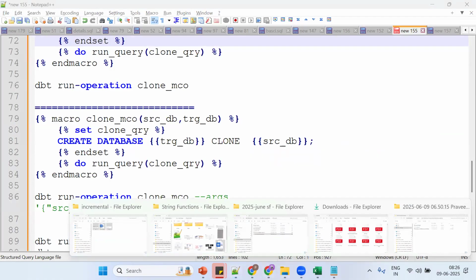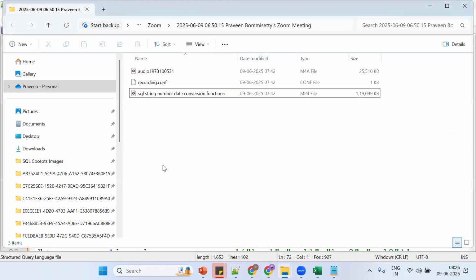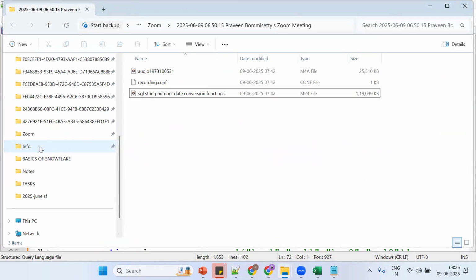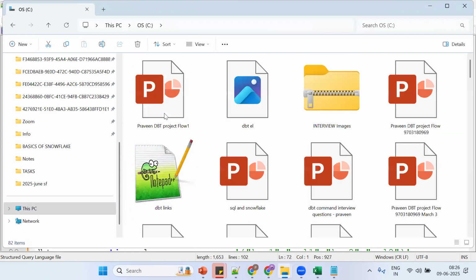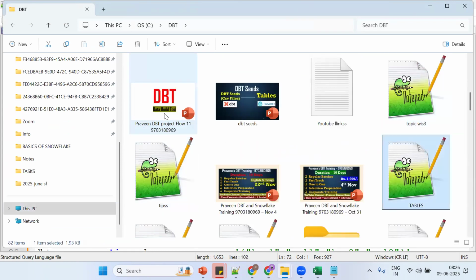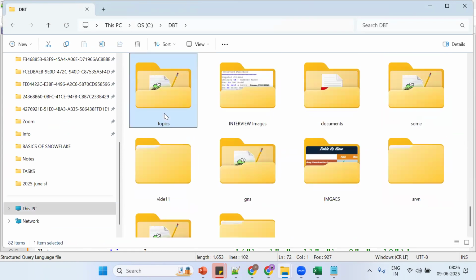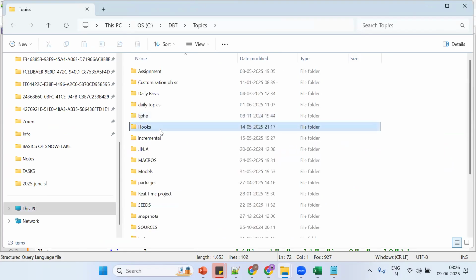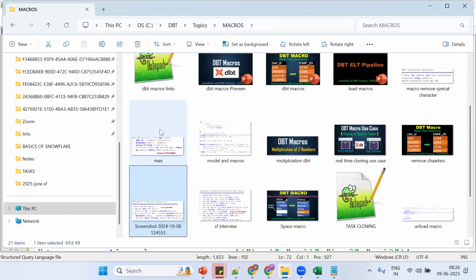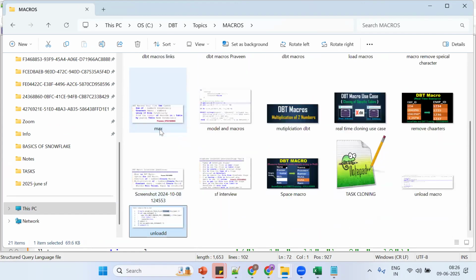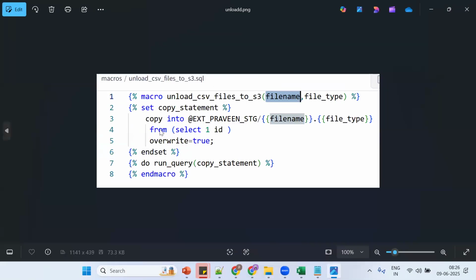Tell me, I want to create a file format. Tell me, we should go for what concept in dbt? Tell me, in dbt, I want to create a file format. So go for what concept? File format. No. By using what concept? Macro concept. Okay, got the point. Same thing. Now what happened? Tell me this is what? See in the data. Tell me what is this one?